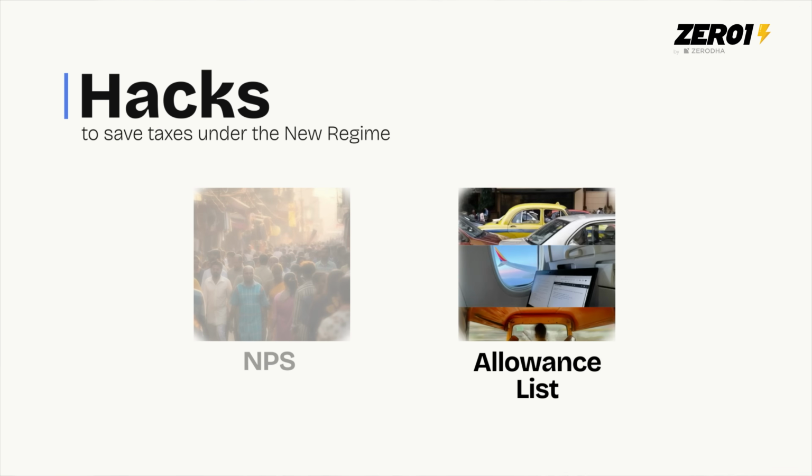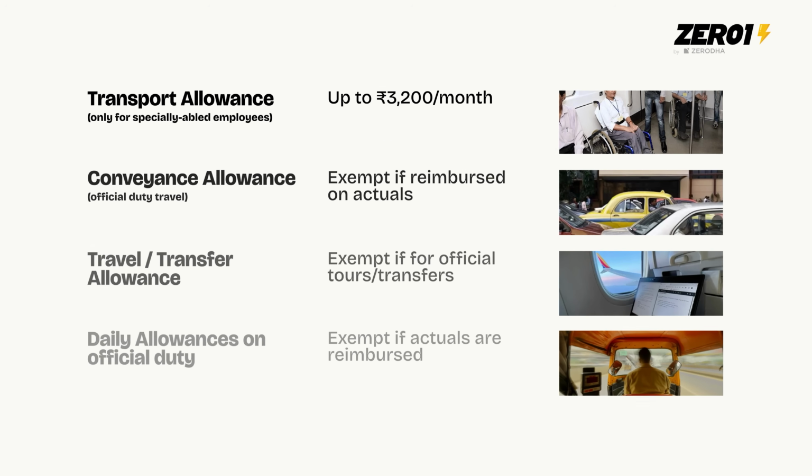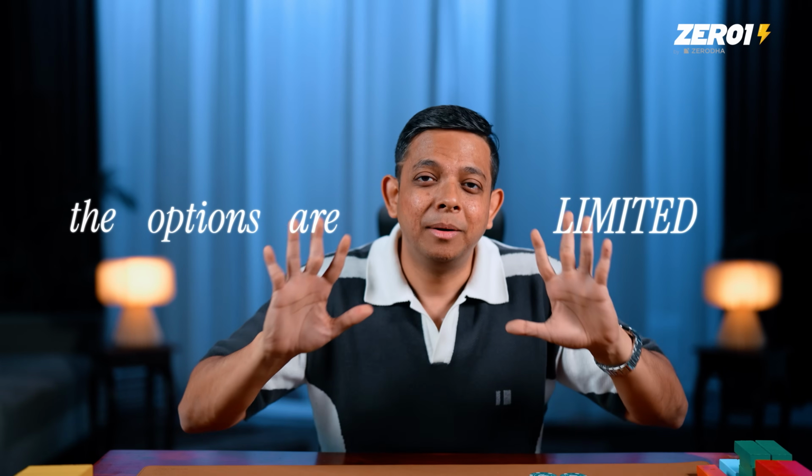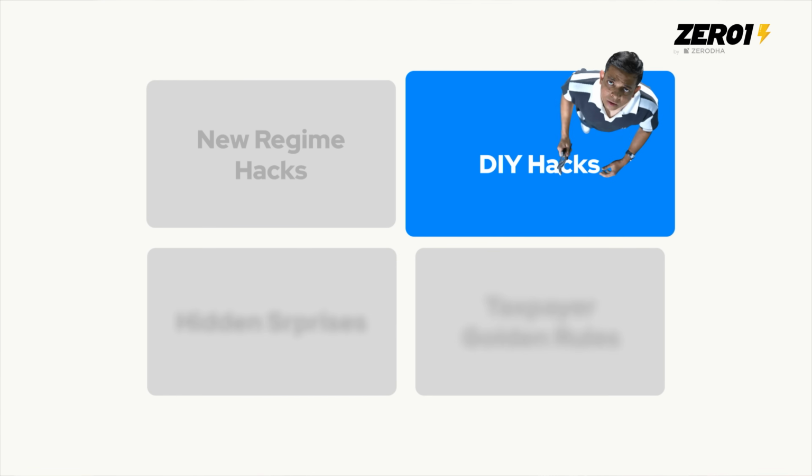And apart from the NPS, you have this list over here. It's called the allowances list. So if any of this is applicable to you, talk to your HR, gather the correct proofs, and you'll be able to deduct these from your salary as well. Dekho, new regime mein, there are not many ways you can actually save tax. Like, that's the point of the new regime. They've simplified it by changing the slabs, giving you more leeway, but tareeke kam hai. But there are still some ways you can do stuff, and I want to tell you those ways.